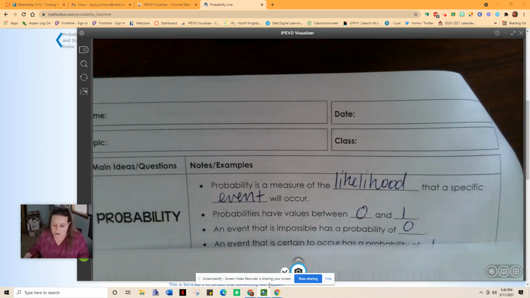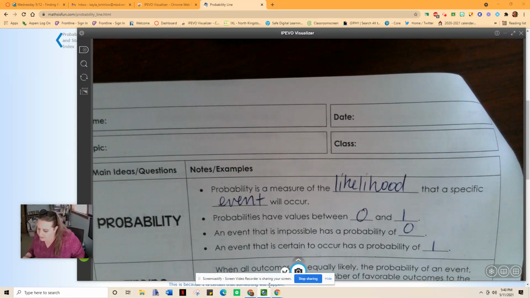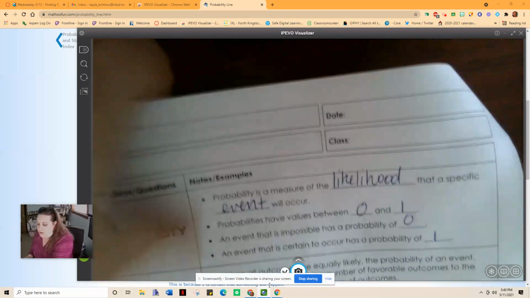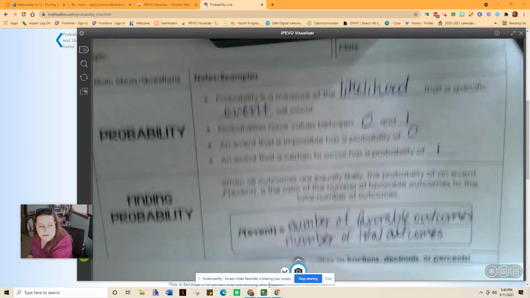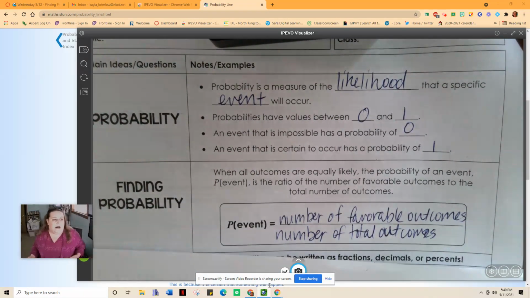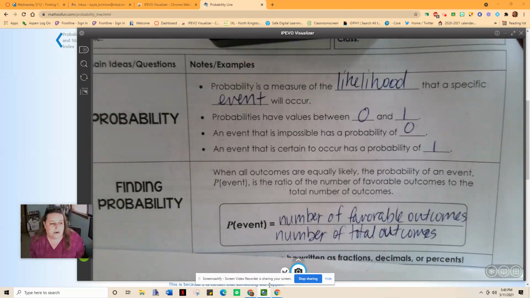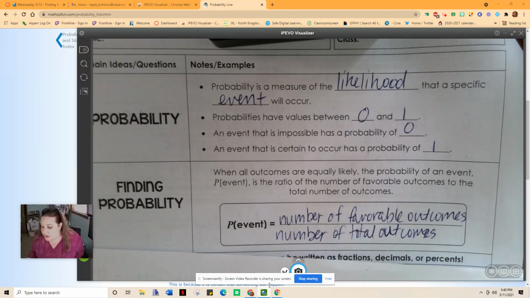Okay. All right, so finding probability. When all outcomes are equally likely, the probability of an event is the ratio of the number of favorable outcomes to the total number of outcomes. So we find it by writing it as a fraction, once again, number favorable to the total. So favorable would be what we want to see.